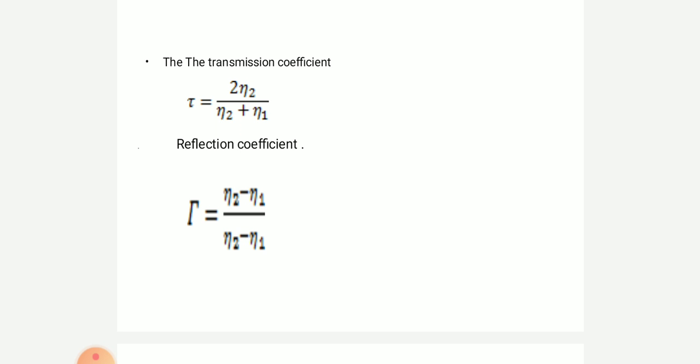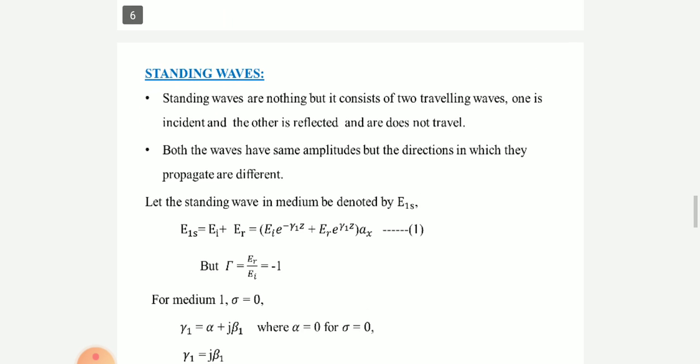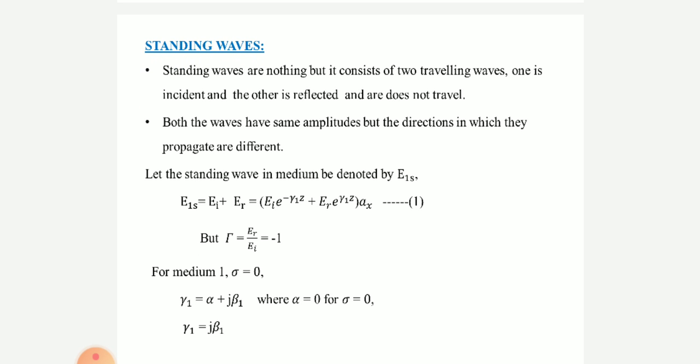As the totally reflected wave combines with the incident wave, standing waves are formed. This is a more important concept: standing waves and standing wave ratio. These are the two topics in this unit we are going to discuss. So whenever there is no transmitted wave and the total wave is reflected back, standing waves are formed.